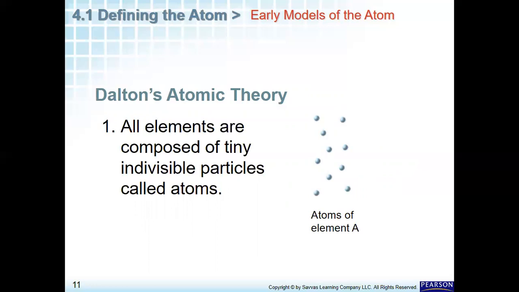And those are the ideas of Dalton's atomic theory. Number one, all elements are composed of tiny indivisible particles called atoms. The atoms here are very, very small. You can see that later. That's an example of the atoms of element A, or any element, and we call it A.